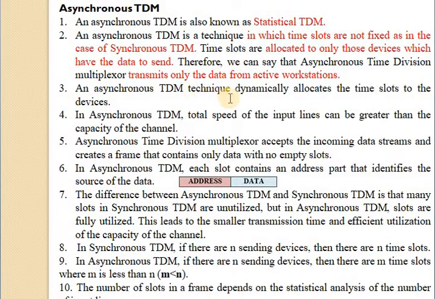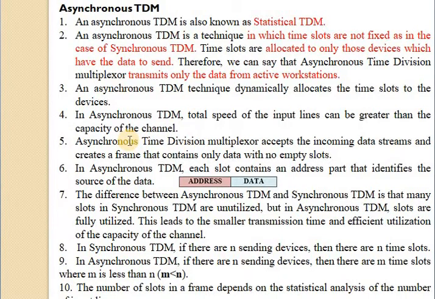An asynchronous TDM technique dynamically allocates the time slots to the devices, and in asynchronous TDM the total speed of the input lines can be greater than the capacity of the channel.